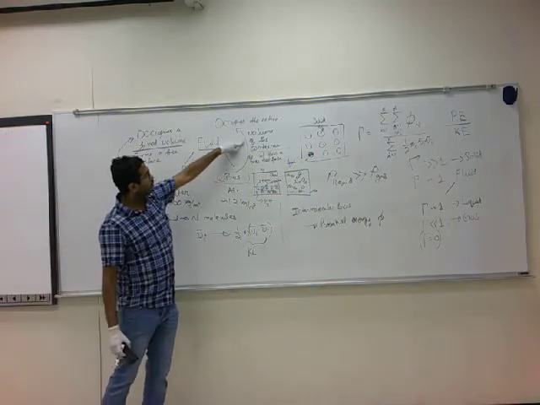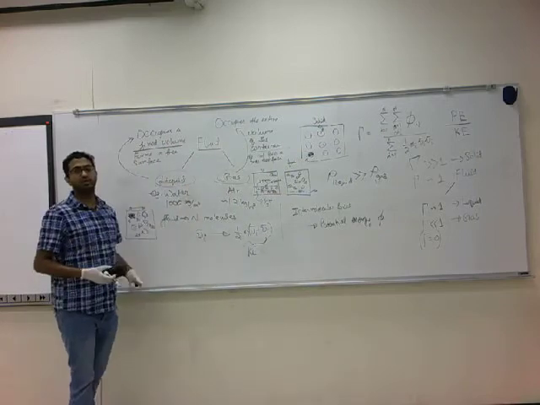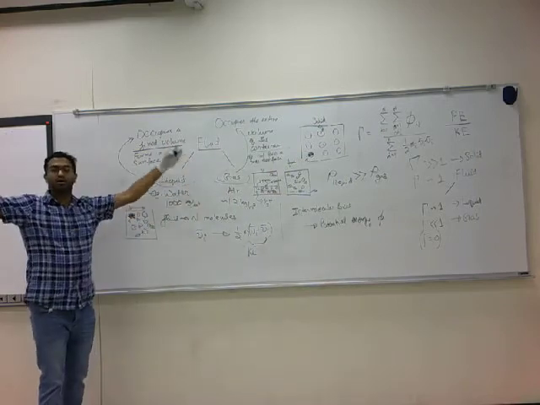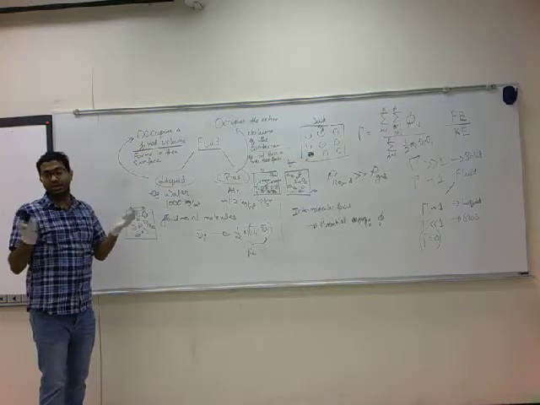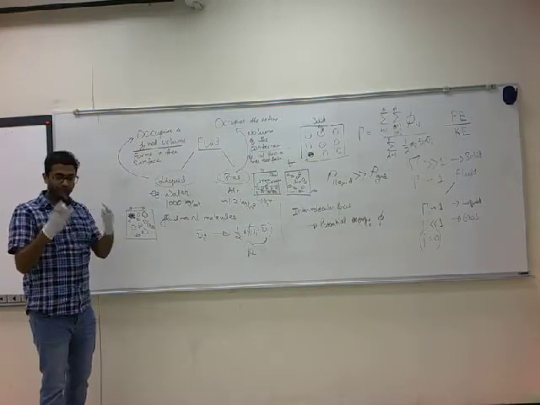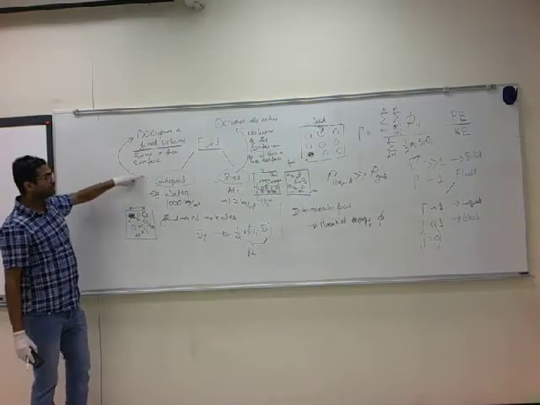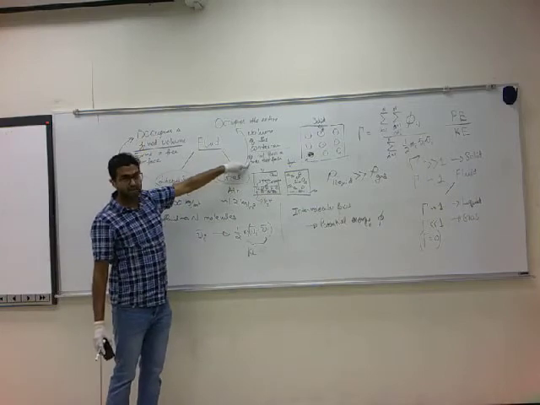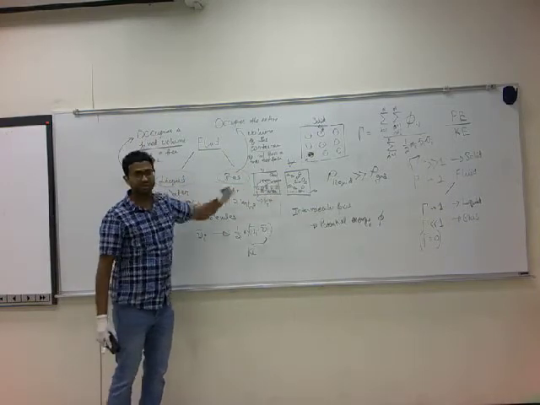Gases do not occupy a fixed volume, they occupy the entire volume of the container in which you put them. You can put them in this room or this building or in a small flask. They take up the same volume as the container. Liquids form a free surface, gas does not form a free surface. This is the free surface.